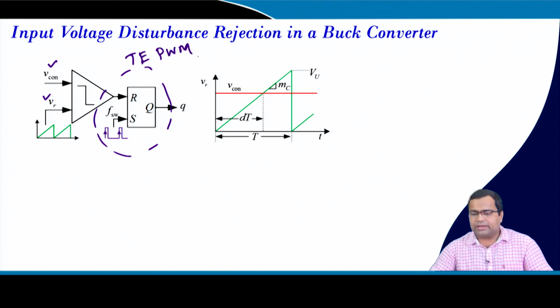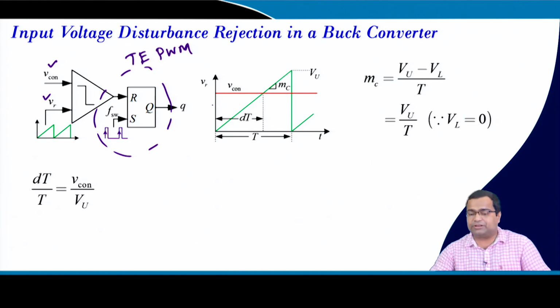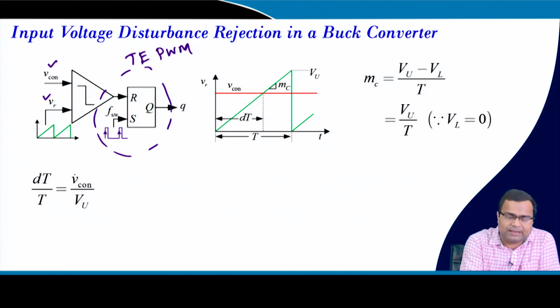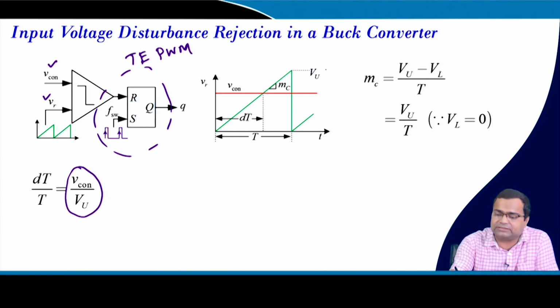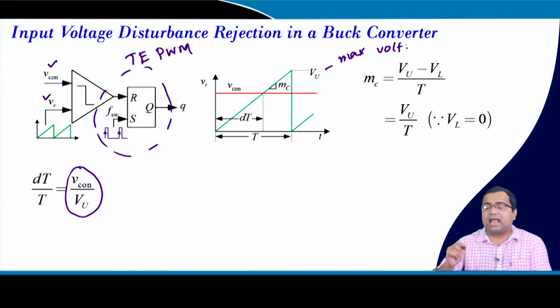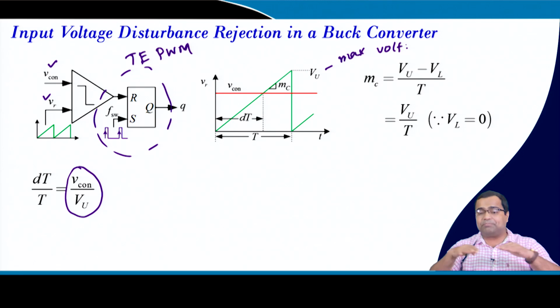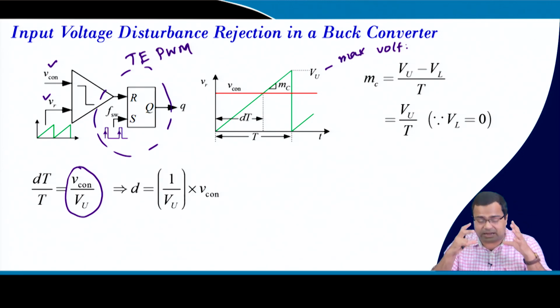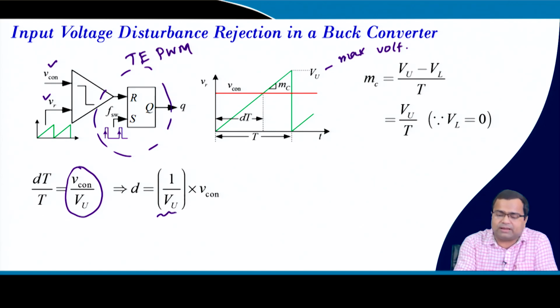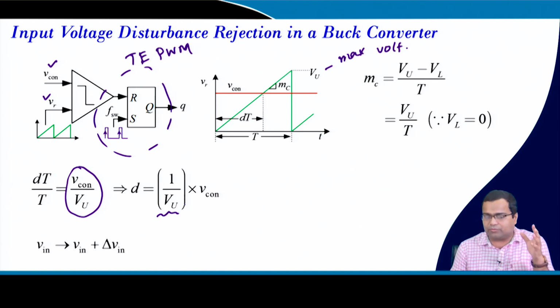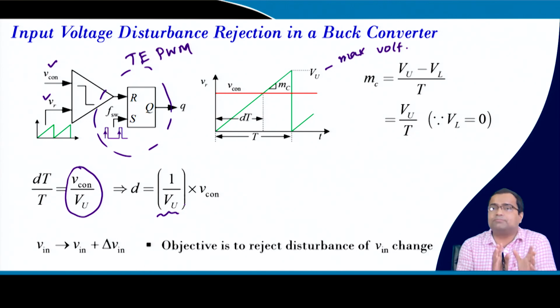Now, if we write the expression of the duty ratio, the duty ratio is simply the control voltage by the peak voltage, which is here. So this is my maximum voltage, and we are considering the lower base value to be 0. So that means the duty ratio is simply 1 by this maximum voltage into control voltage, and if we apply any supply disturbance, so our objective, can we reject this disturbance or not?